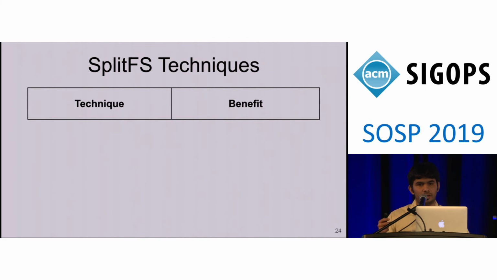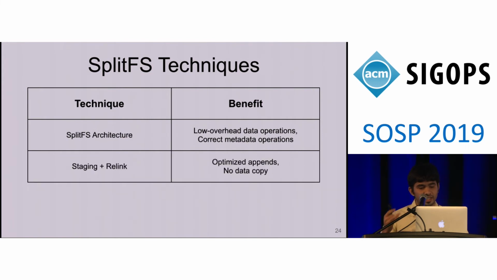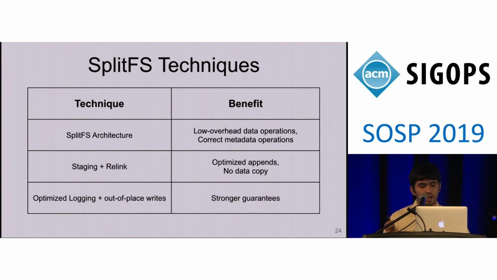I'll briefly recap the techniques that we discussed. First, we discussed SplitFS architecture, which provides low overhead data operations and correct metadata operations. The second is staging and relink, which provides optimized appends without involving data copies. And the third is optimized logging and out-of-place writes for providing stronger guarantees, such as data atomicity and synchronous operations.